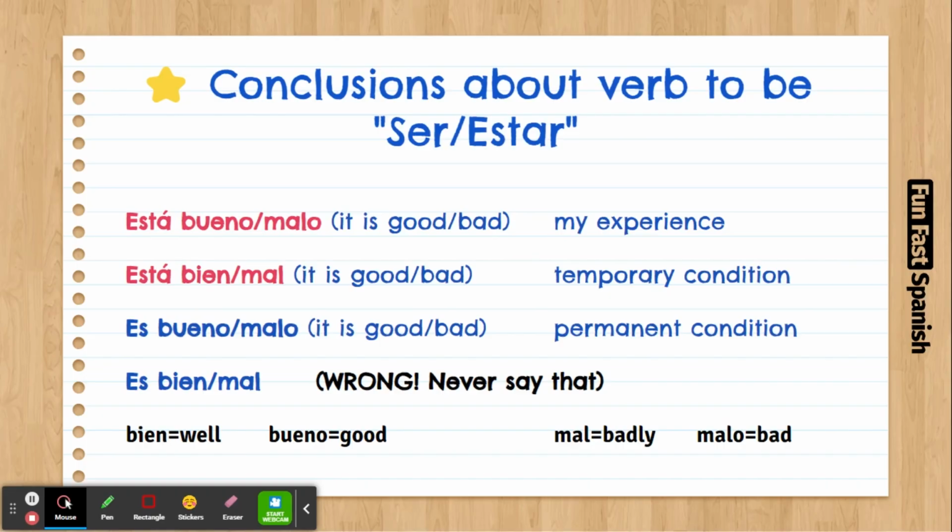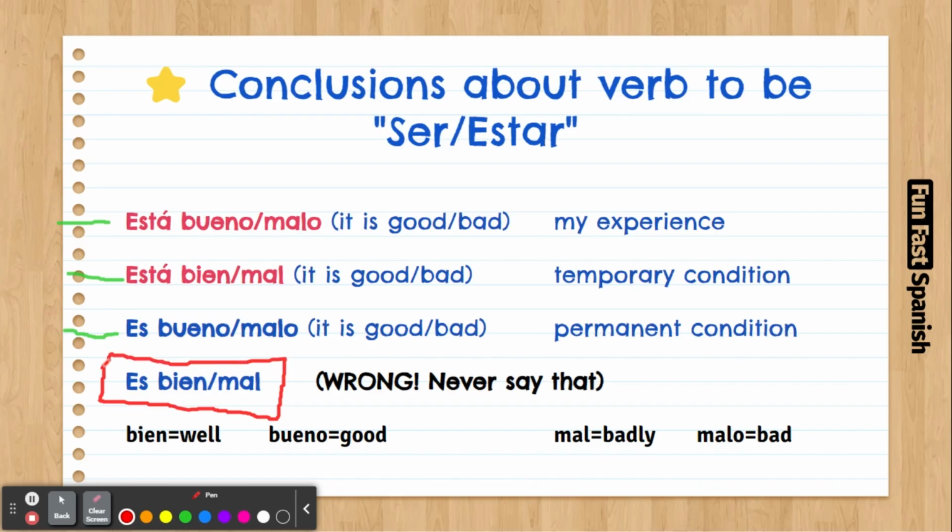So we already talked about this a few episodes ago, but I want to explain it again because it's really important. When you say it's good or it's bad, you have to know what you mean, and you have to know what to use according to what you mean. So there are three main things that work: this one, and this one. The one that doesn't work is this one here. Es bien, es mal. You don't say that. This is completely wrong. Never say that.